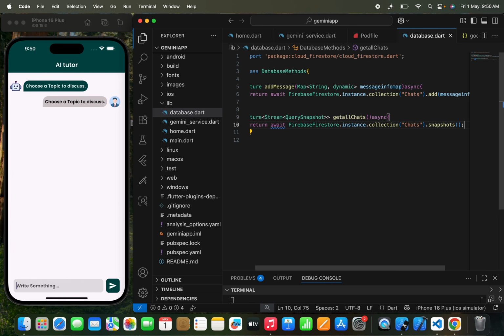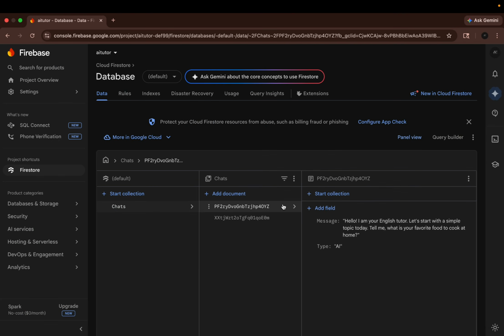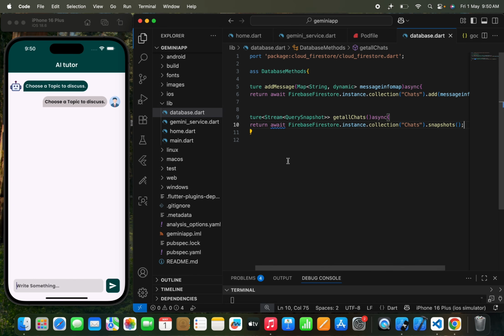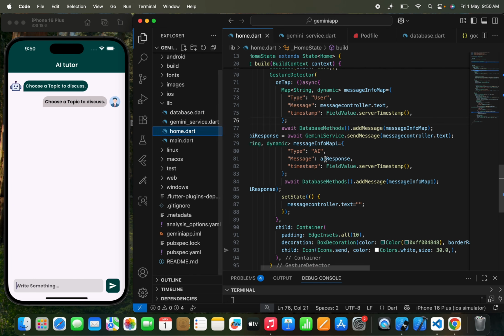Let me give you a quick idea. A snapshot is something that will help us read all the documents from a respective collection one by one. Okay, so that's the use of a snapshot. Now once we do this, we'll move back to the home page.